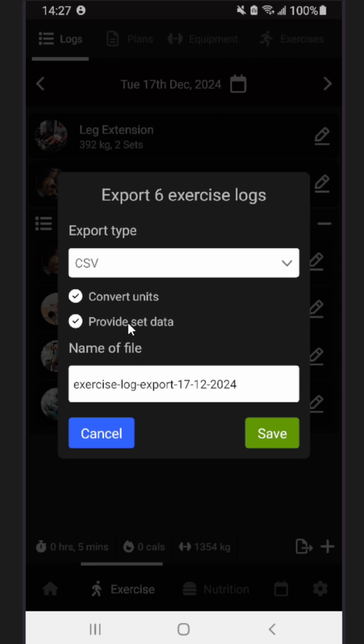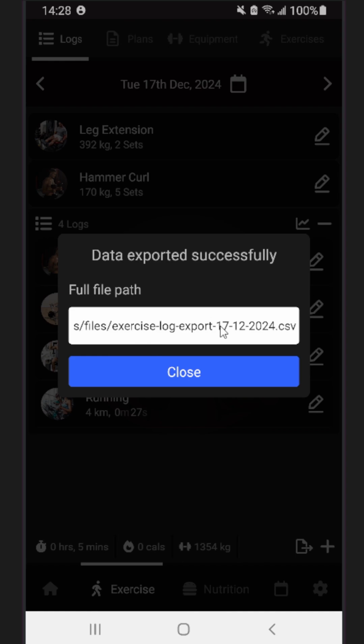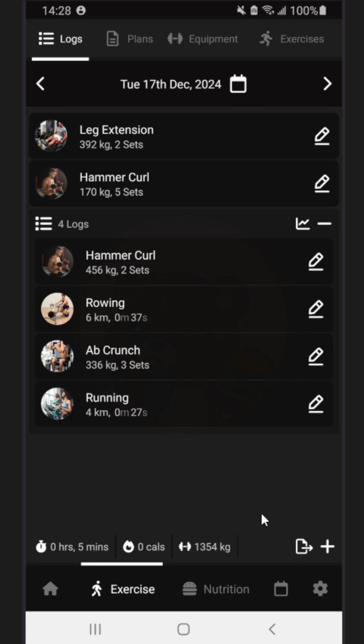You can also provide the data set, or the set data. So instead of just showing the totals for each workout or each day or each activity, you can also get an extract of the sets that you did in that. And then you can choose the file name that it creates. So if we just click save, that creates it, tells you where it is, and then you can go and get it yourself.